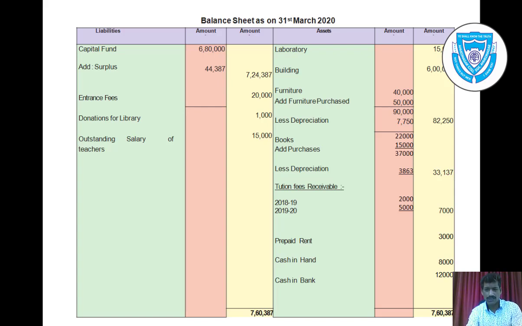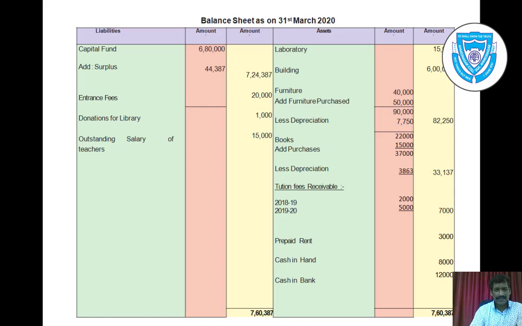So take a total of the asset side and liability side so that we can check that all the items are properly considered and the account is correct. If it gets tallied, then we can say that our accounts are perfect or correct.